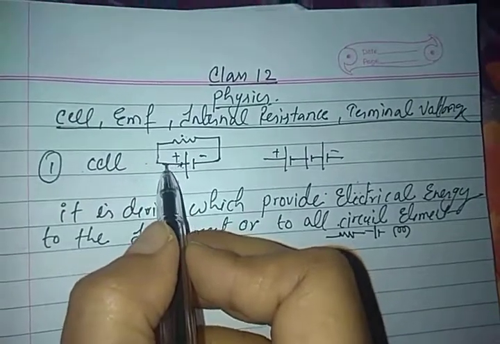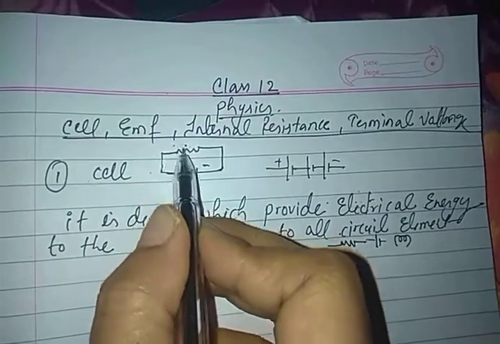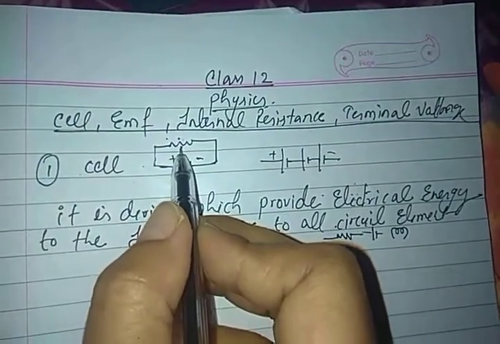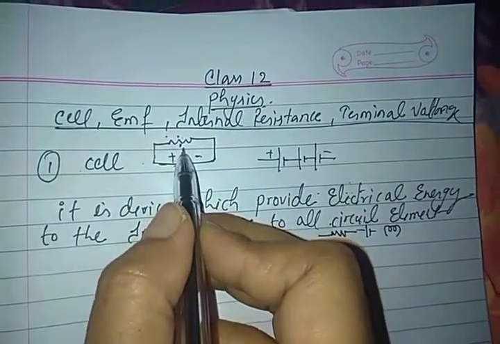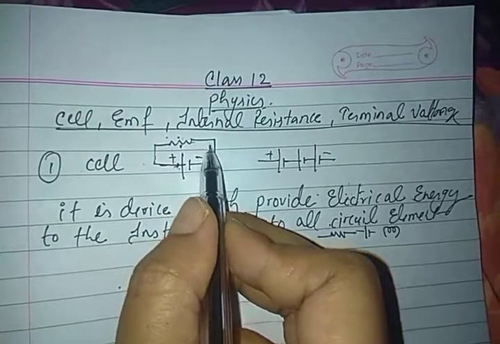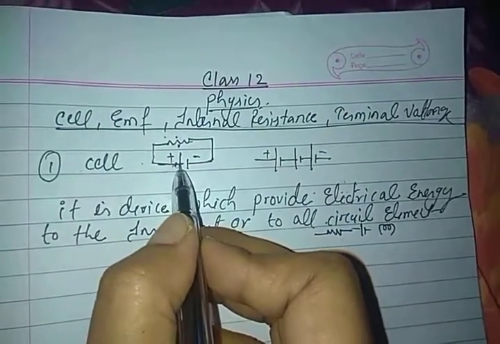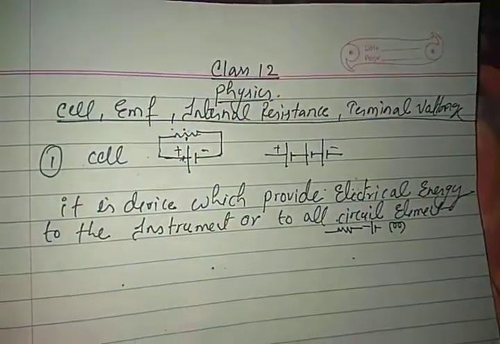Then the electron moves to here, and when it reaches this level it releases its energy to the resistor. Then the cell performs its work again: the empty electron comes back here, gets charged again, gets energy, and moves again. So this is the work of a cell.